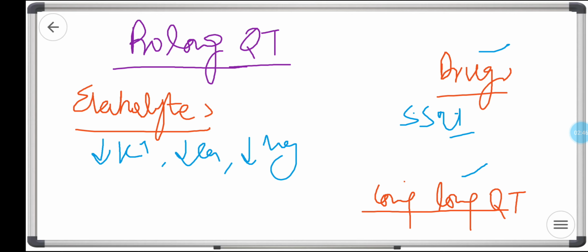These all cause long QT, so you need to remember that. I'm going to repeat that one: SSRIs, TCAs, antipsychotics, macrolides, amiodarone, flecainide, procainamide, haloperidol, loratadine, chlorpheniramine. These all cause the long QT.